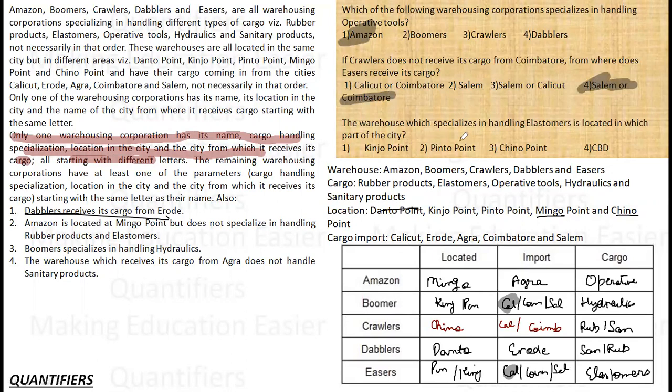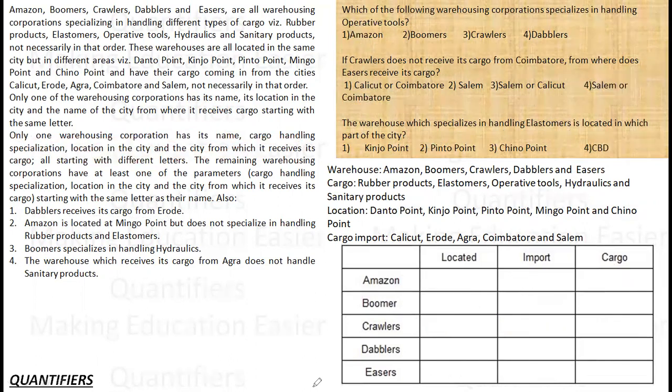And then third, the warehouse which specializes in handling elastomers is located in which city? It is located in Pinto or Kinjo both, so it can be in either. So the answer is cannot be determined. So this completes my set, and I hope you understood how to handle different variables, and how it is not always necessary to get everything permuted till the last point.